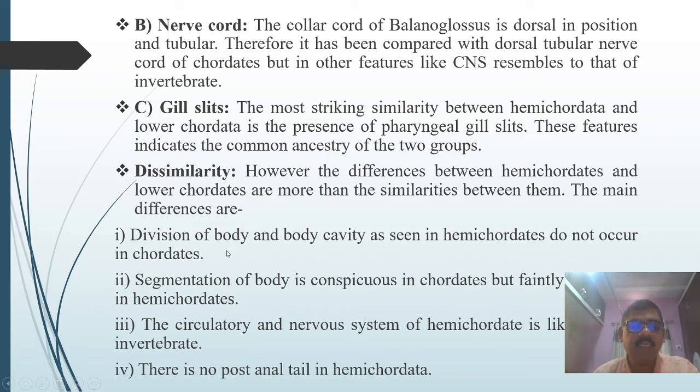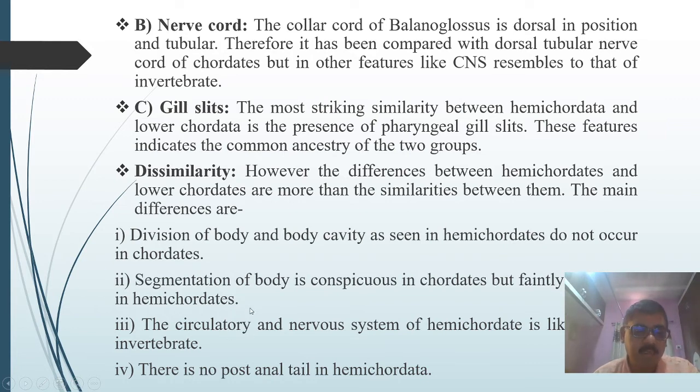The main differences are that the division of body and body cavity as seen in hemichordates do not occur in the chordates. The body division in hemichordates is the proboscis, then the collar, and the trunk part. The segmentation of the body is conspicuous in chordates, but such segmentation is faintly expressed in hemichordates